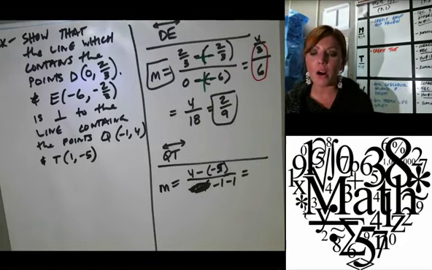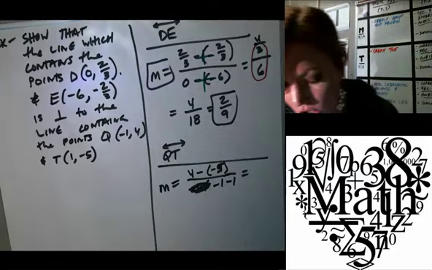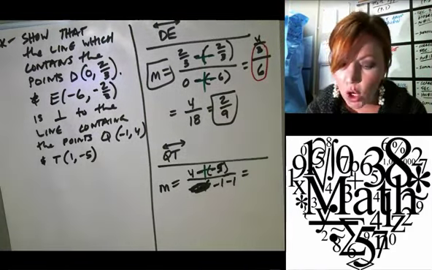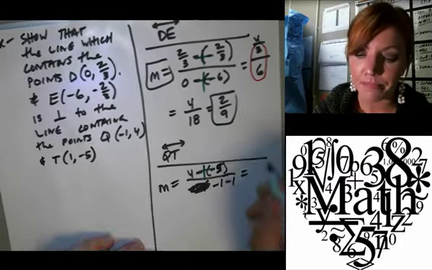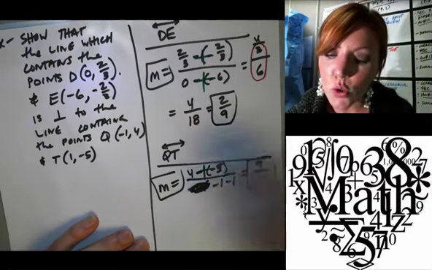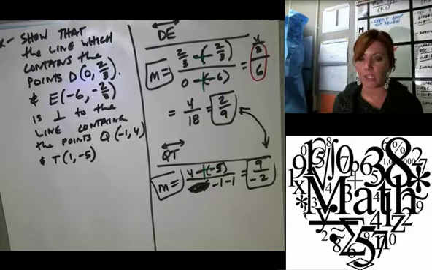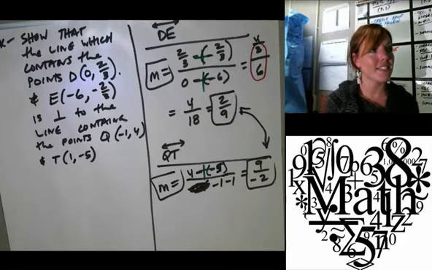All right, what happens with the double negatives? They turn to positive. So, what do we end up getting? We have 4 plus 5 on the top, and that would be a -1 minus 1 on the bottom, which is what? 9 over -2. Okay, so those two calculations in themselves are showing that the lines are perpendicular. Questions on this?